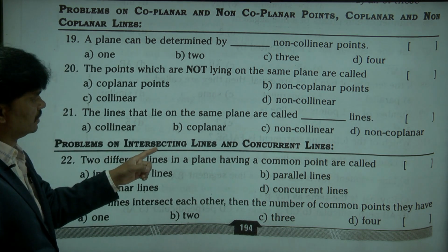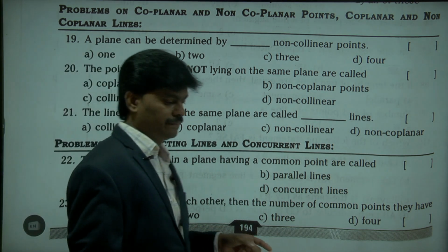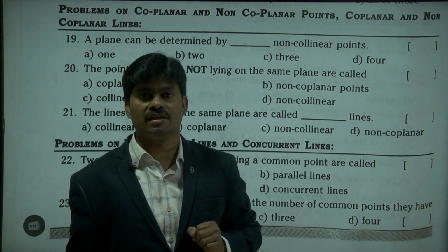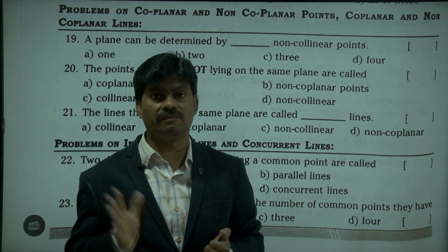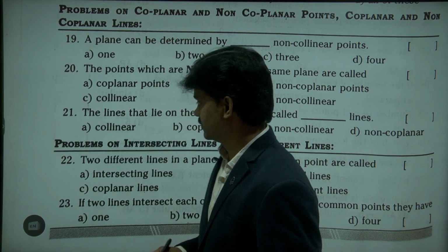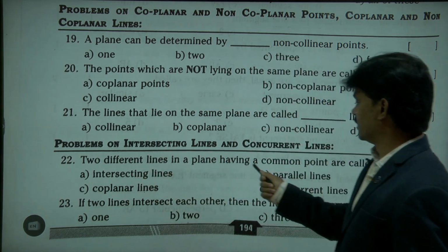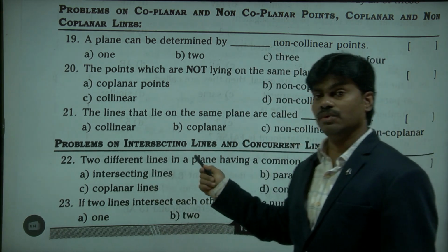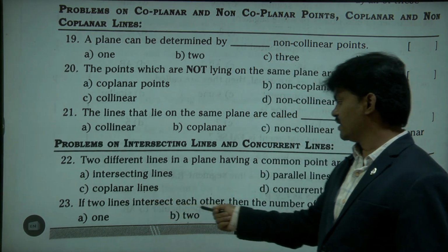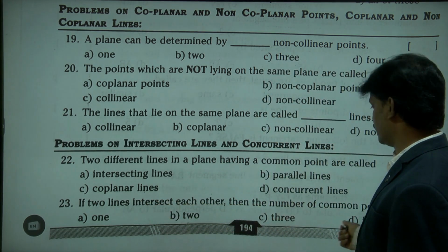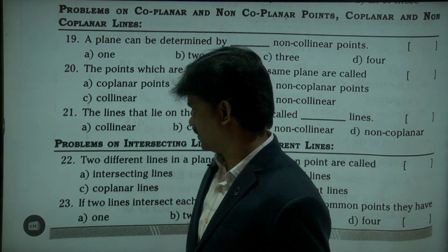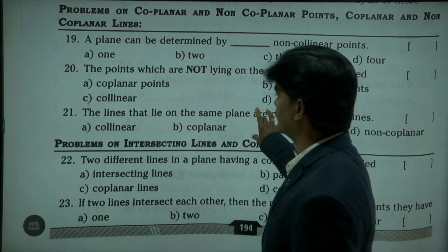Problems on intersecting lines and concurrent lines. Intersecting means two lines passing through one common point. Concurrent lines means many lines passing through one common point. Okay. So two different lines in a plane having a common point are called intersecting lines. If two lines intersect each other, then the number of common points is 1. Two lines we get only one common point. Next page.